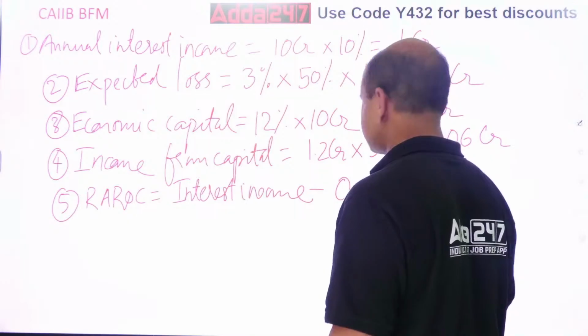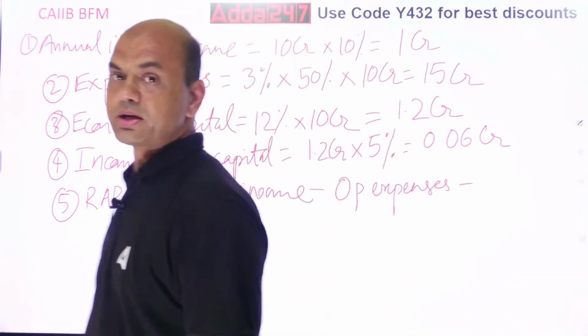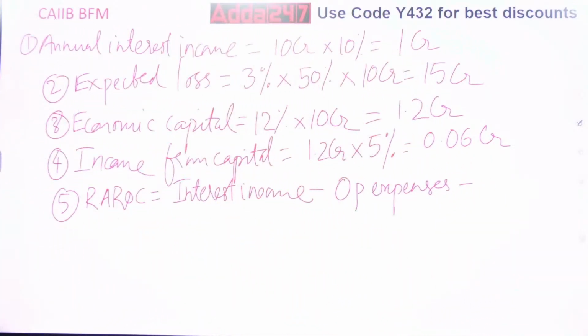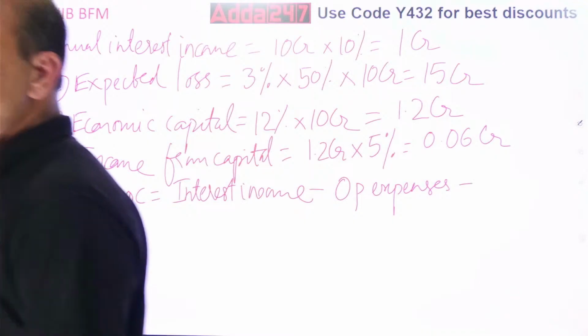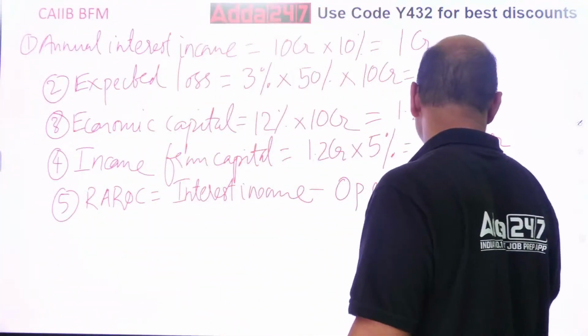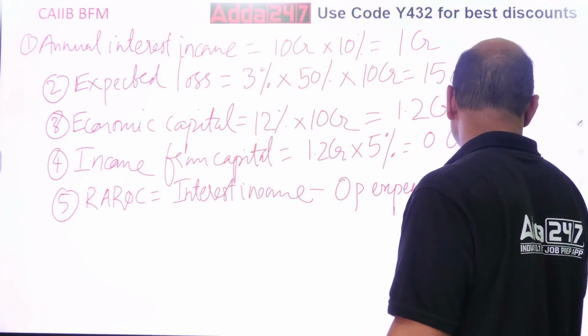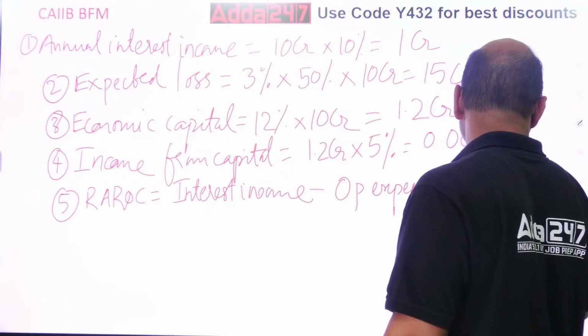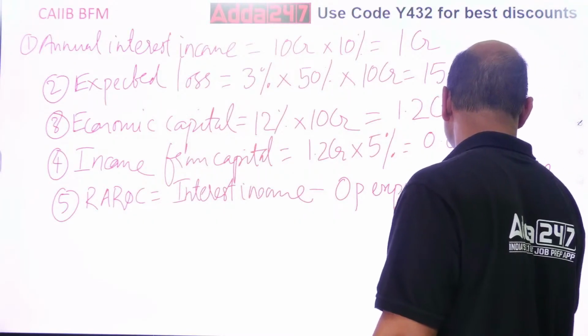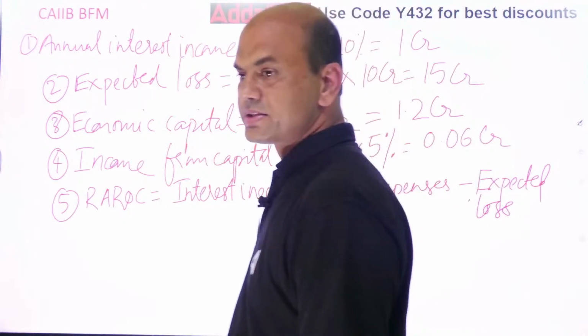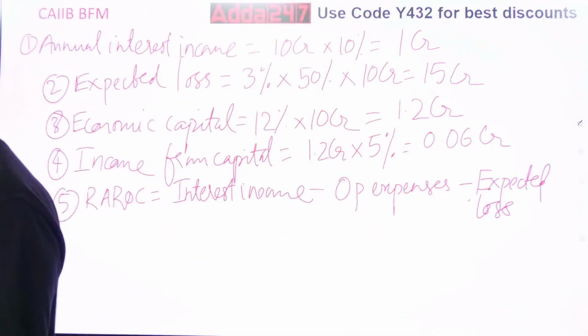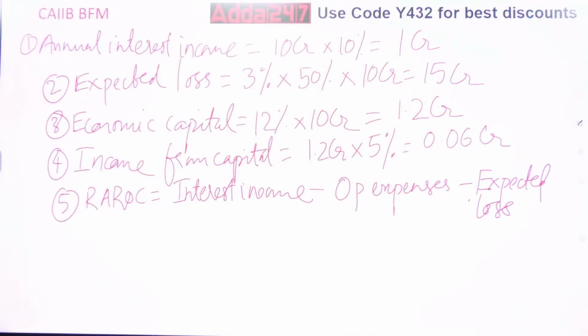See, you have to do calculations. Minus operating expenses, minus, what is this? Expected loss. Minus expected loss. Now what is this?